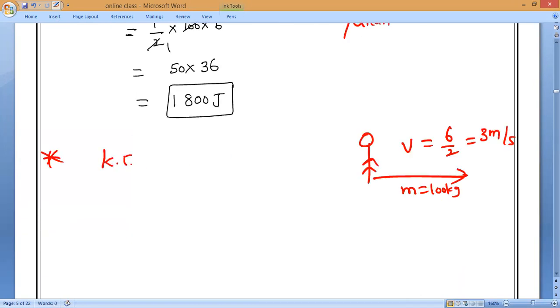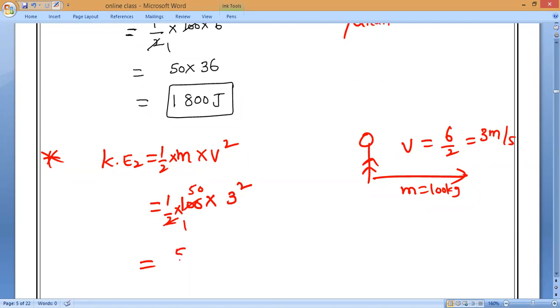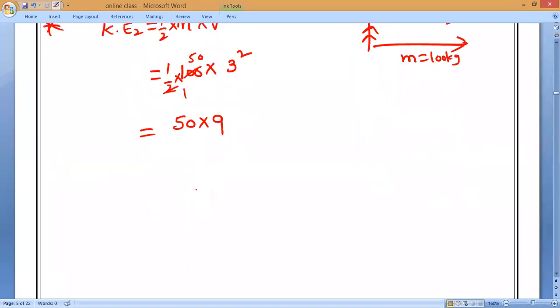KE2 is equal to 1 by 2 into mass into velocity square. Mass is still 100. 1 by 2 into 100 into v square, means 3 square. So 2 ones are 2, 50s are. So 50 into 3 square means how much? 3 square is 9. 50 into 9 is 450 joules.